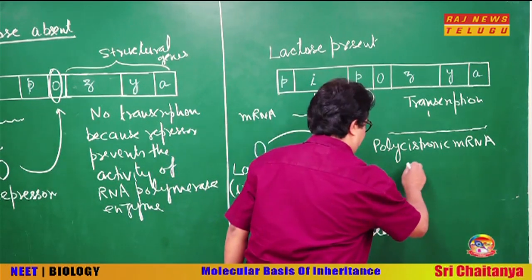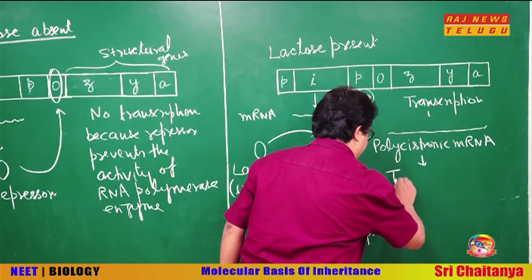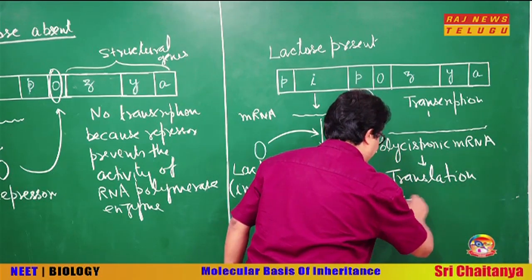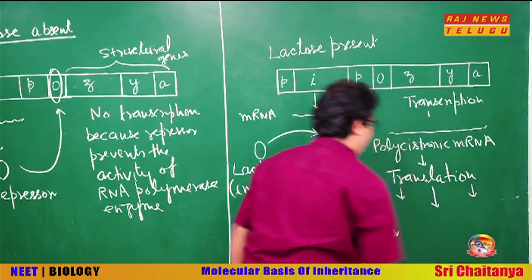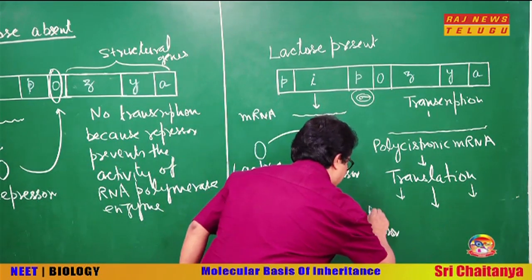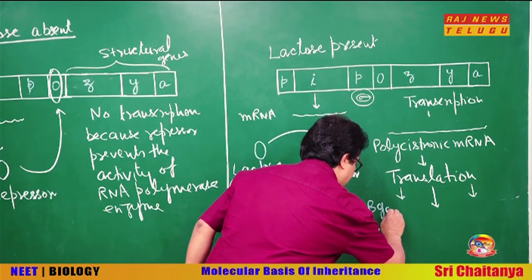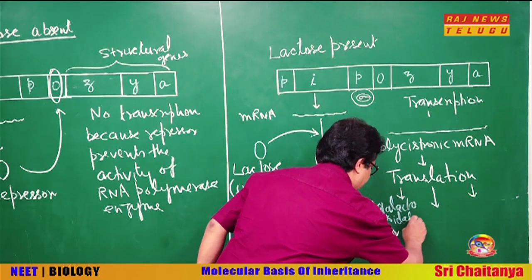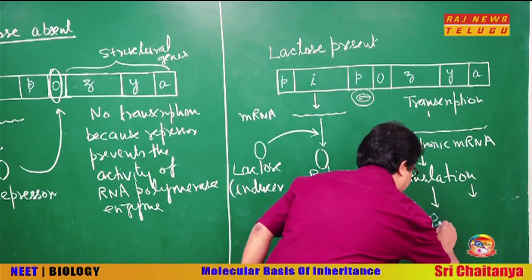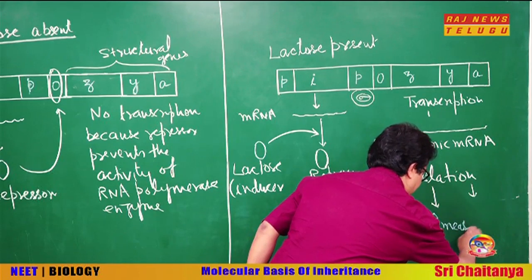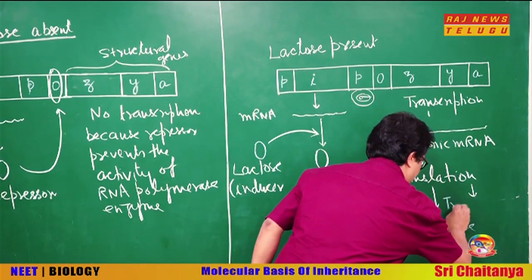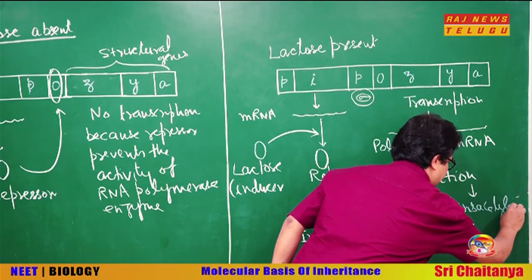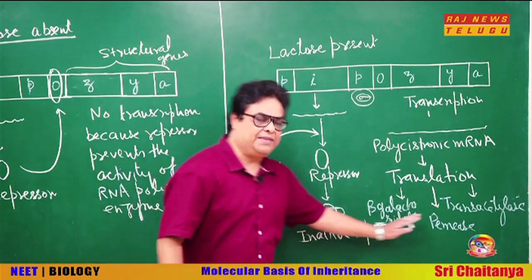So when this polycistronic mRNA will be subjected to translation, then 3 different proteins or enzymes will be synthesized: beta galactosidase, permease, and trans-acetylase. So these 3 enzymes will be synthesized.